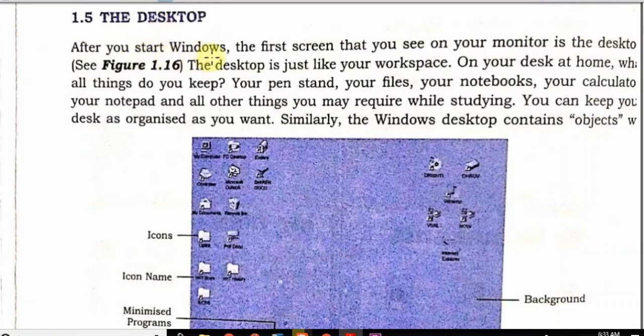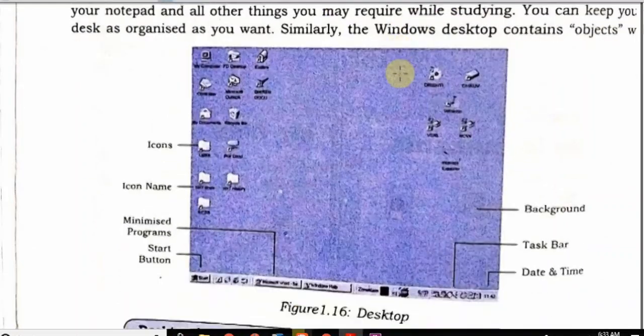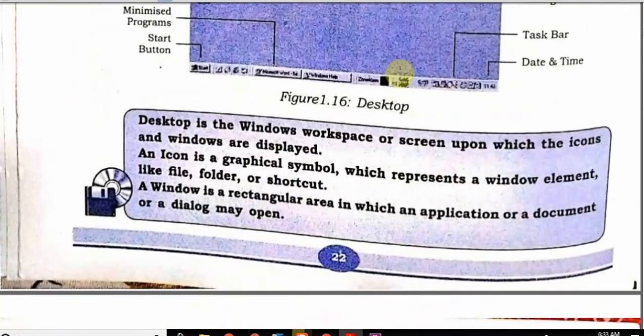After you start Windows, the first screen you see on the monitor is called the desktop, and the desktop is like your workspace on your desk at home. Similarly, the desktop is the front area on the screen.